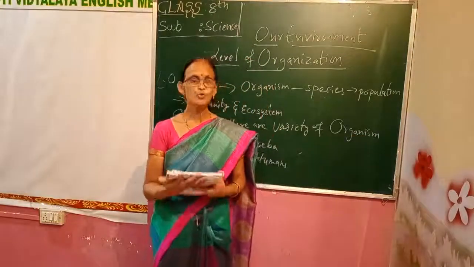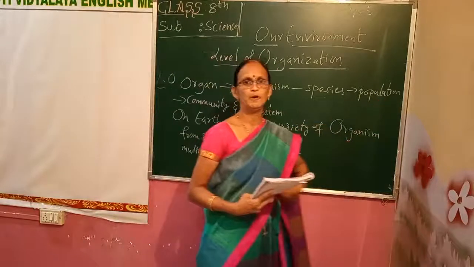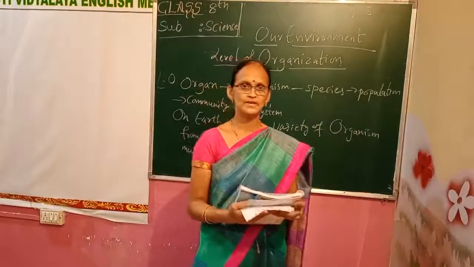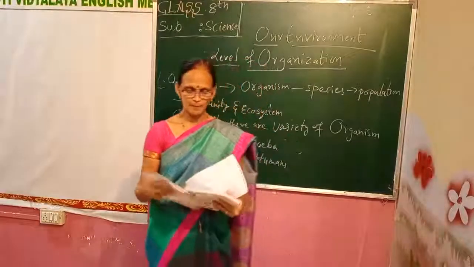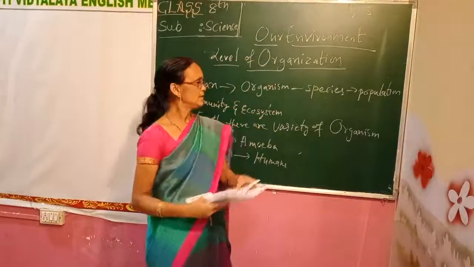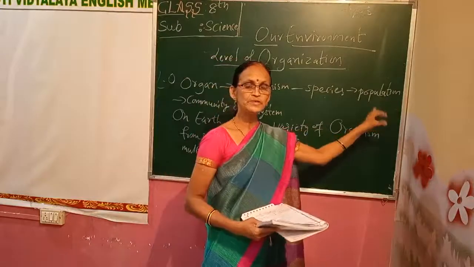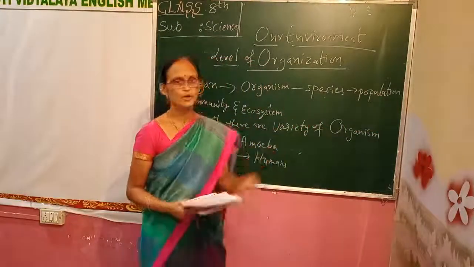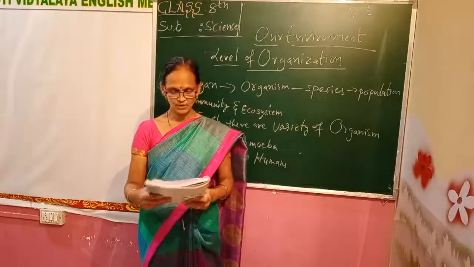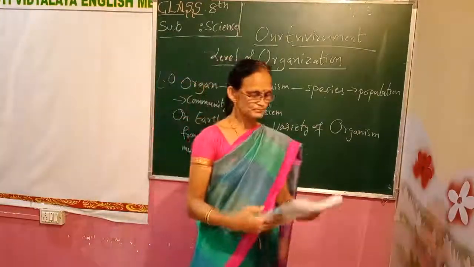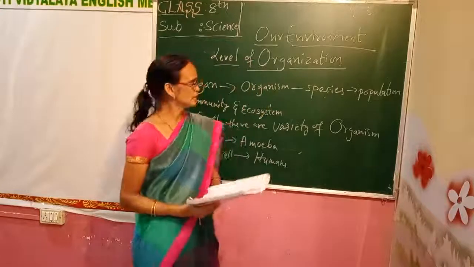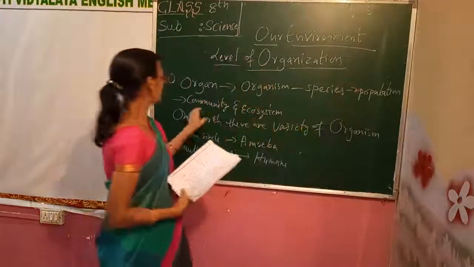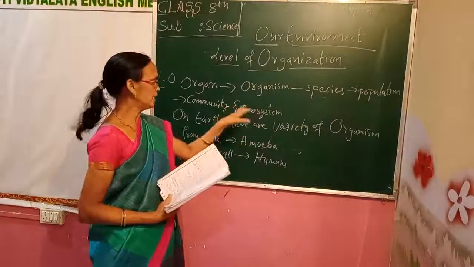Now, what is a population? Population means a group of individuals living together is called a population. Here, a group of people living together, sharing the environment, is called a population. Next, a group of populations together form a community or an ecosystem.